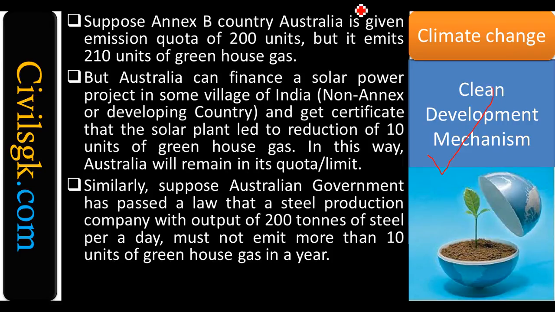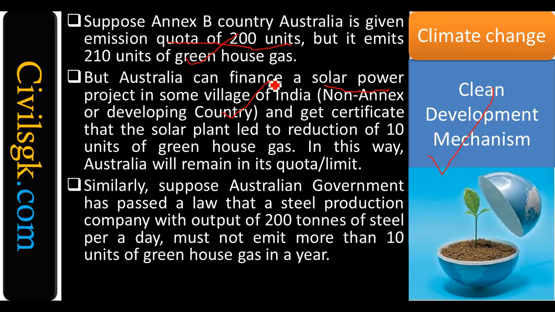So Australia is given 200 units, but it emits 210. Now Japan has already done 120, so Australia can't go to Japan. That is the reason we have given another option. Australia can finance a solar power project in some village in India. So non-Annex countries are developing countries. They didn't do anything, and they require this kind of thing.